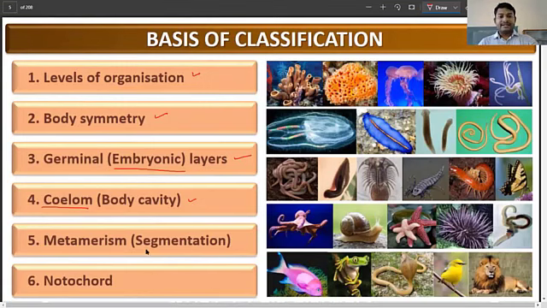Then you have the segmentation, also known as metamerism. To give you an example, you have seen an earthworm and you see different segments, different areas which are segmented. So that kind of segmentation also forms a basis for the classification. Even in other organisms there is segmentation, but the segmentation is simply different. For example, you have the head, thorax, and the abdomen. So the segmentation is different, but other organisms also have it. We'll talk about that. And finally, the notochord. What are notochords? We will see that in a minute.